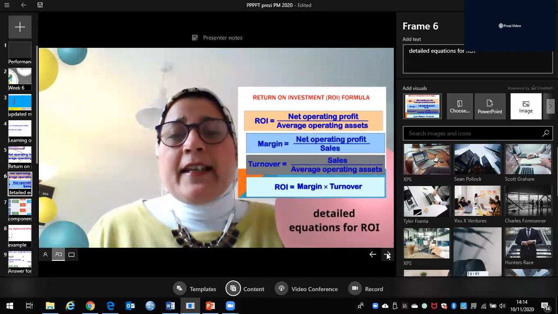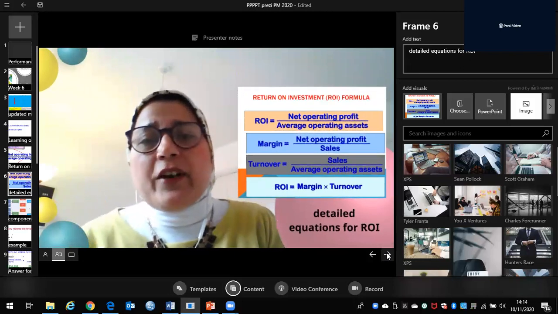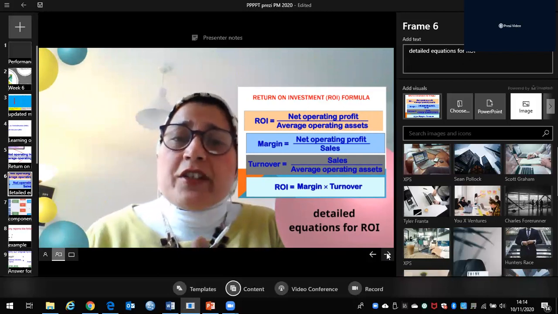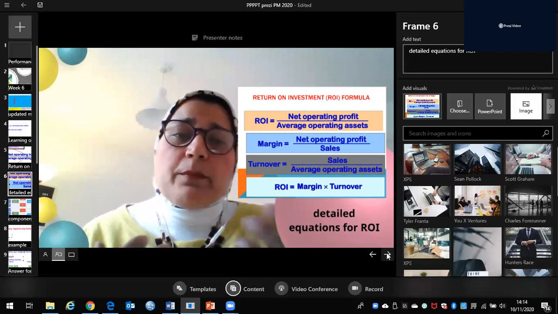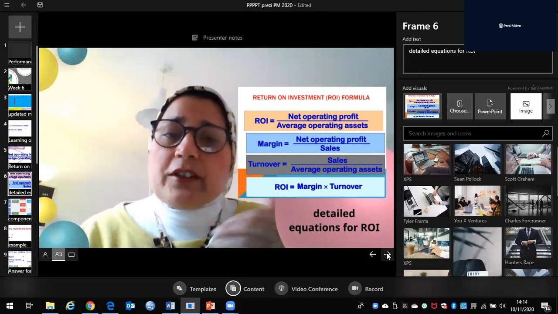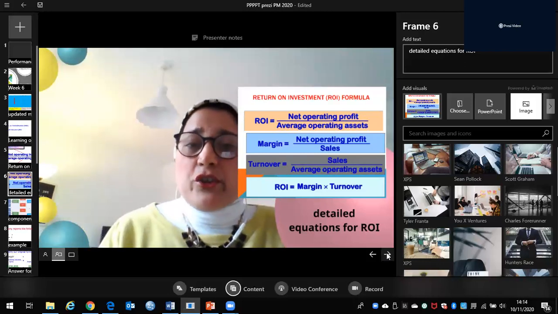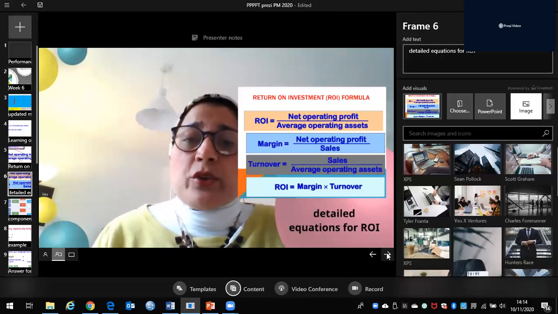Then some researchers tried to explain it in more detail, and they found that return on investment can be margin multiplied by turnover. Margin is net operating profit divided by sales, and turnover is sales divided by average operating assets. Which one to use?